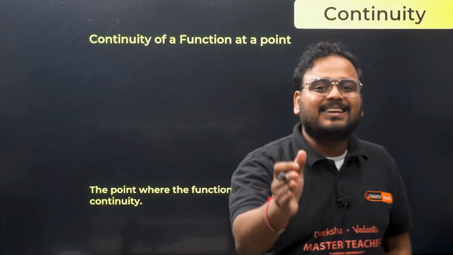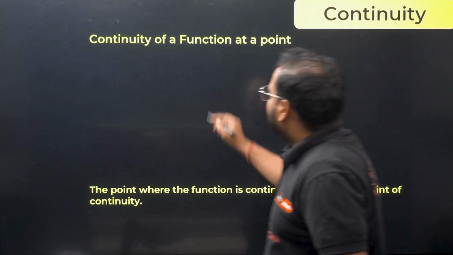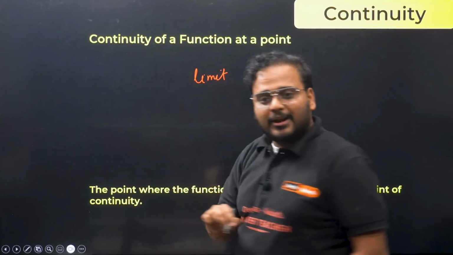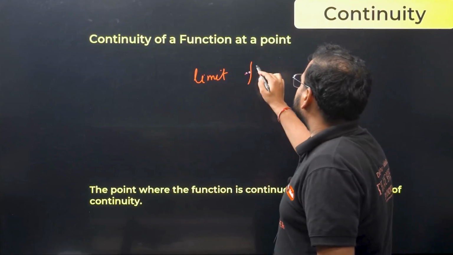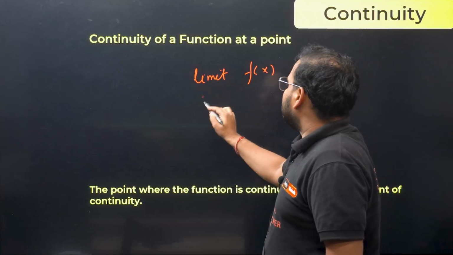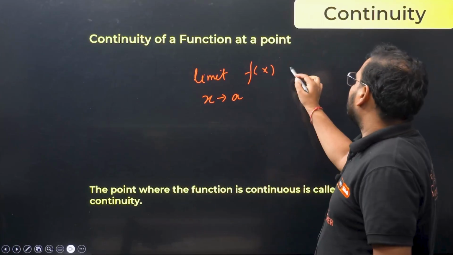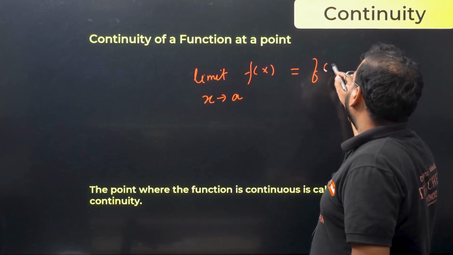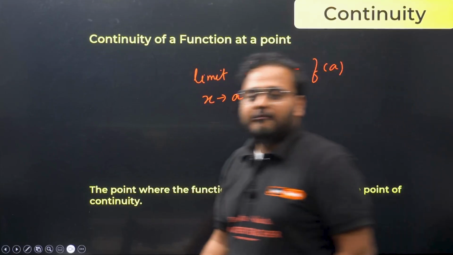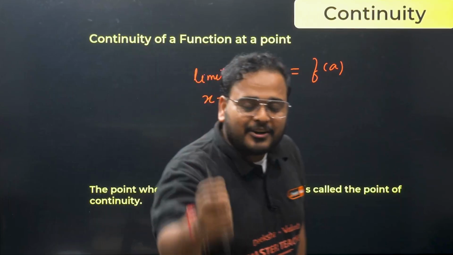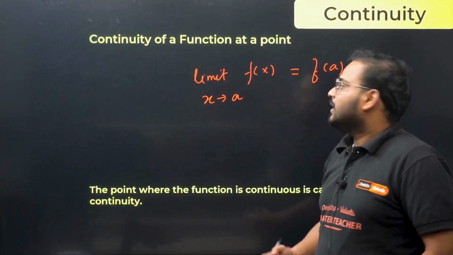And you're exactly right. So you try to find the limit value of the function. Let's say the point is x tends to a. You're going to find this value, and this will be equal to f of a. Whenever you have this statement true, then you can say the given function is continuous in nature. Now how do you find the limit?